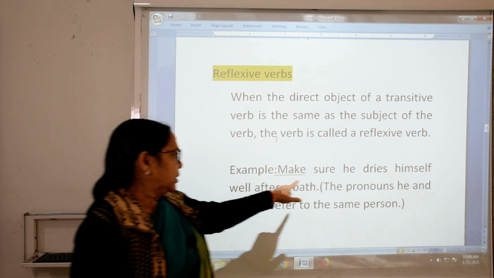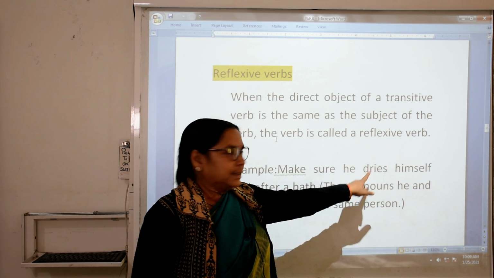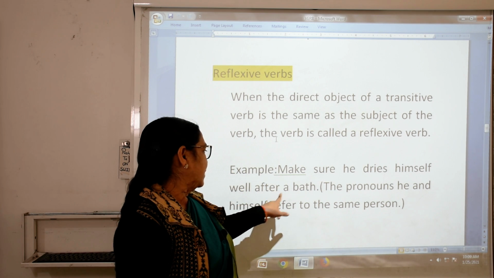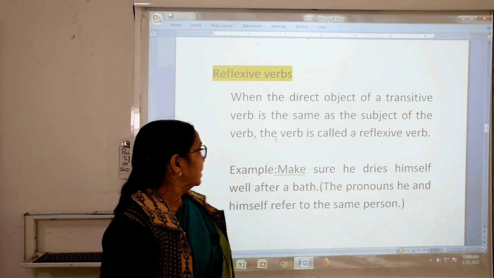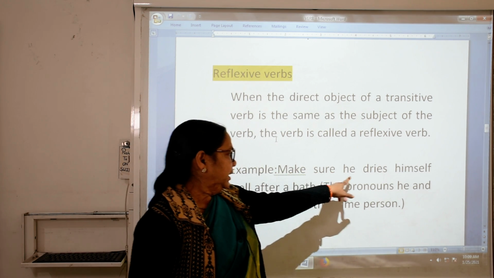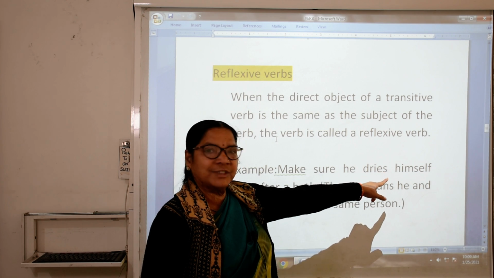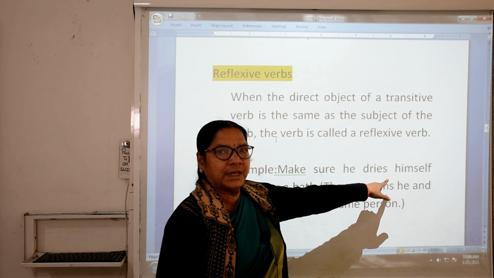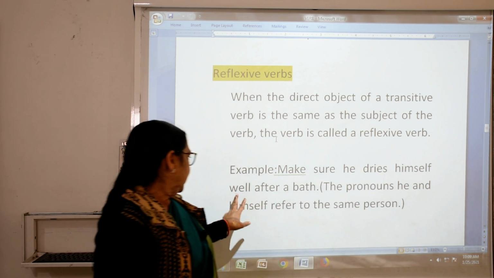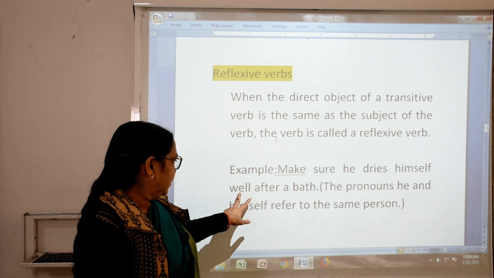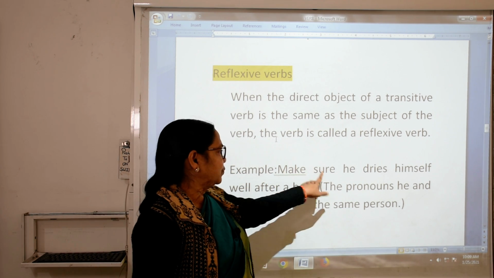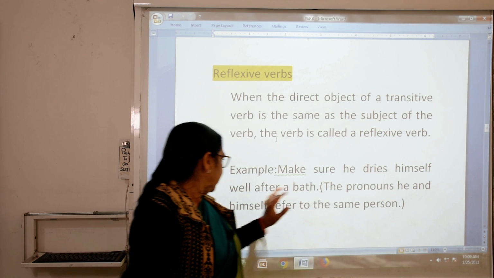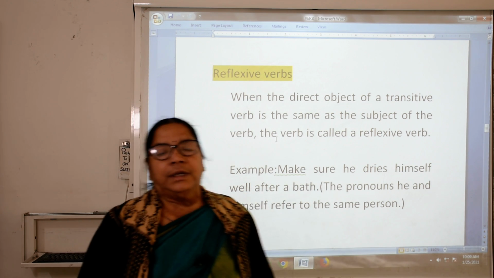Example, make sure he dries himself well after a bath.